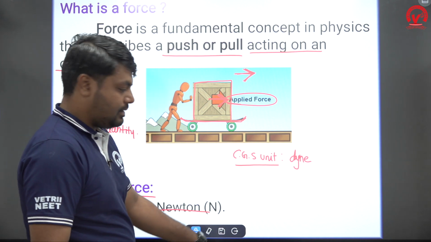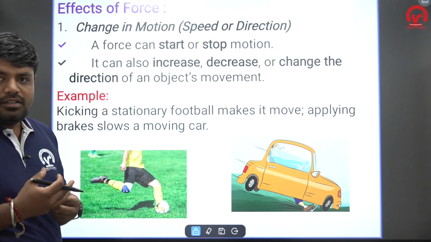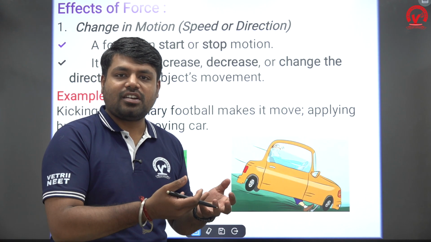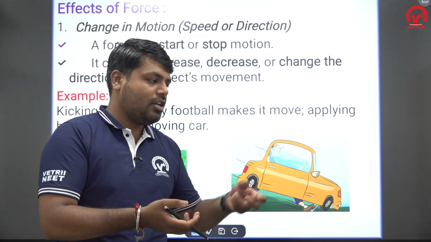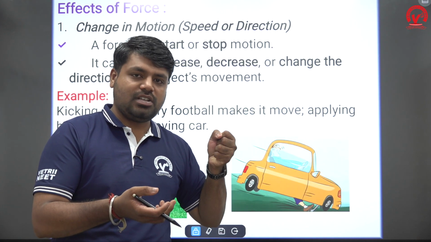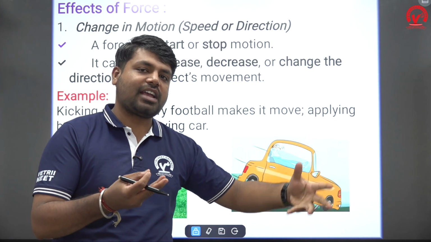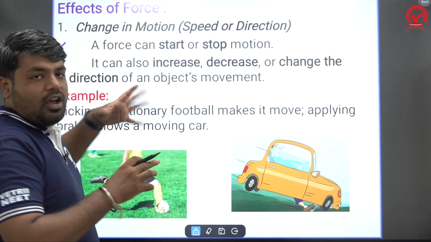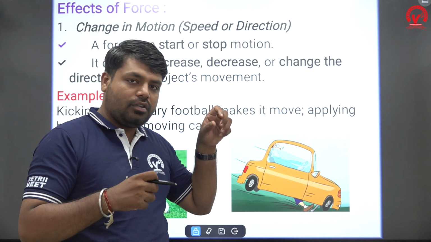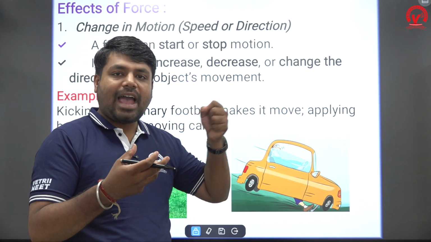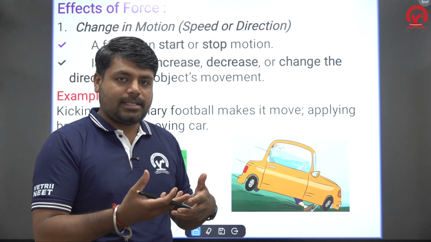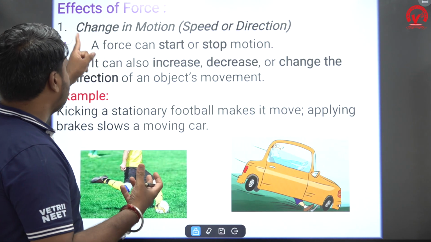Effects of force. We have studied what a force is: it's an action on an object. What type of action? You can pull an object or push an object. By giving some action on the object, what are the effects faced by the object? The first effect is change in motion.